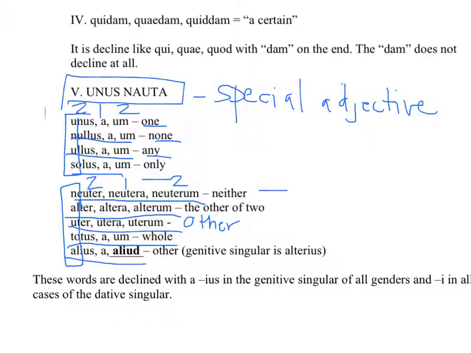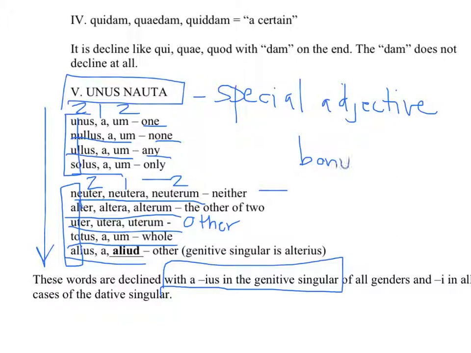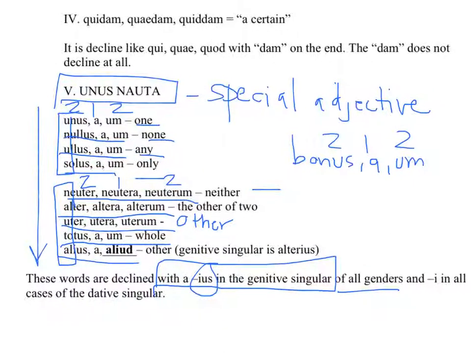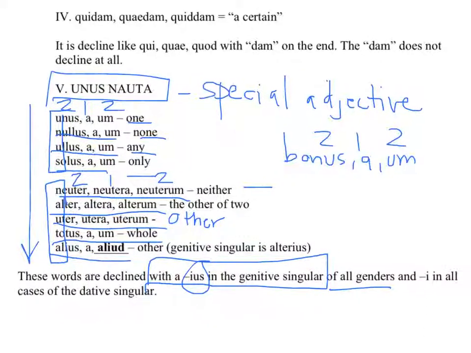At any rate, these words right here are declined with an ius in the genitive singular, even though everywhere else they're declined as bonus, bona, bonum, just like a regular 2-1-2 adjective. In the genitive singular, they inexplicably have an ius for all genders, and they have an i in the dative singular.